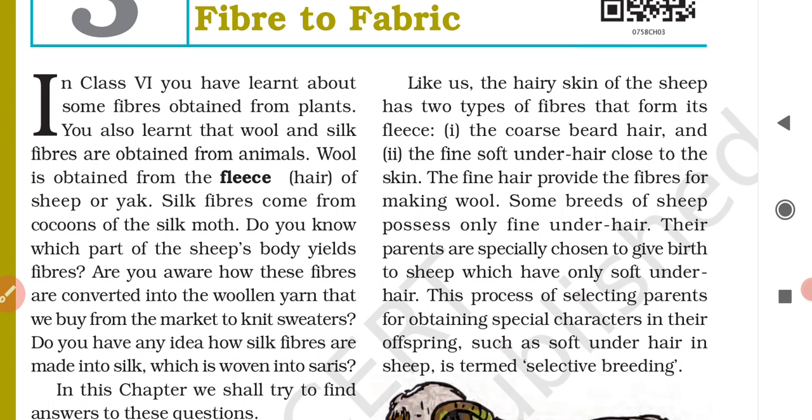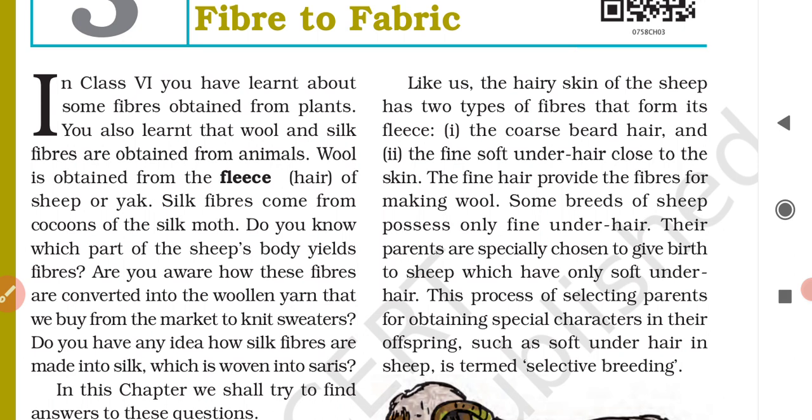Okay, the parent sheep and the baby of the parent sheep. They are specially chosen so as to obtain special characteristics in their offspring. That process is called selective breeding. What will be the special characteristics?